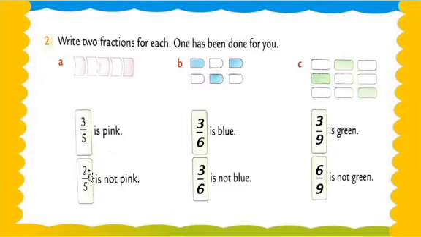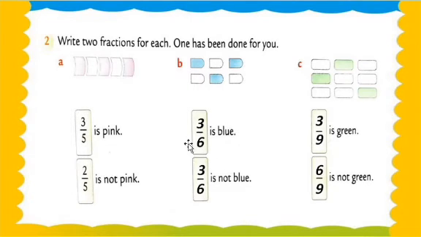Okay, now question number B. What is question number B? Let's check: 1, 2, 3, 4, 5 and 6. So what is our fraction of these blocks? 3/5 is pink and 2/5 is not pink. Now question number 3. How many blocks are there? 2, 4 and 2, 6. There are 6 blocks. So that's why we are writing 6 in the denominator.